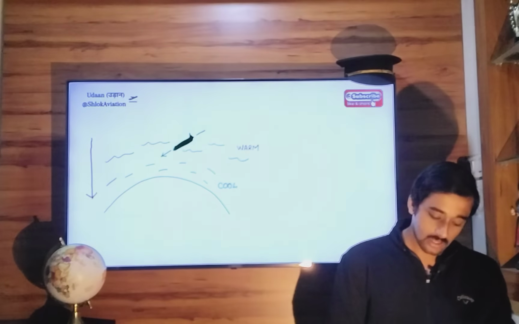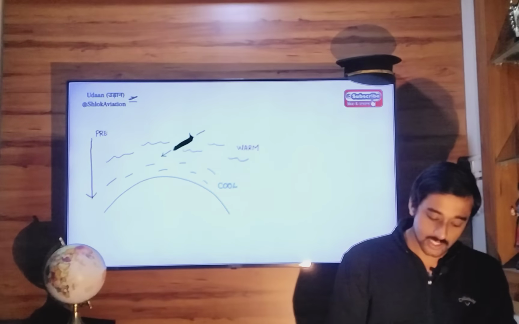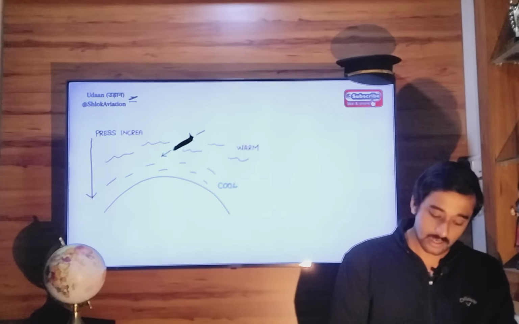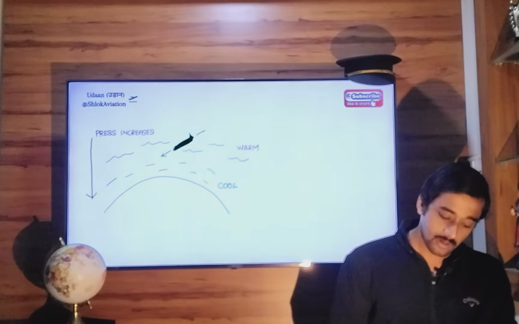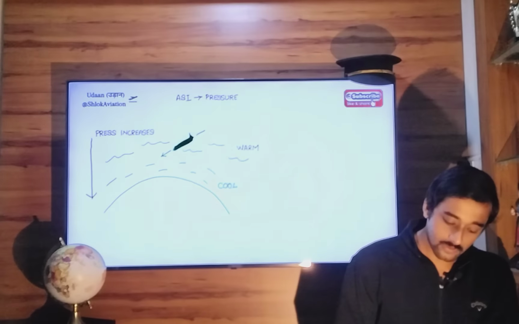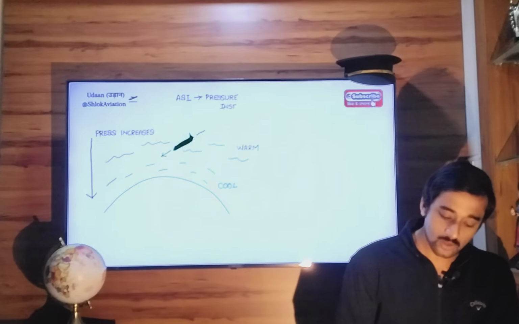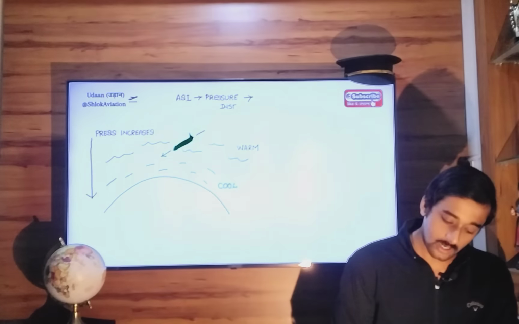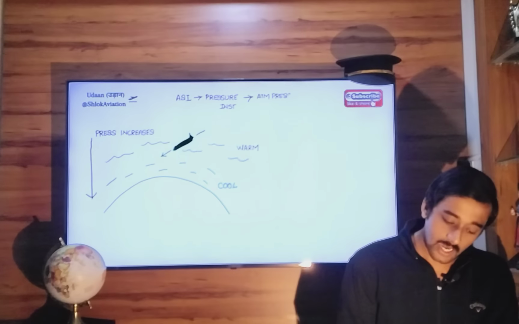Atmospheric pressure increases. Correct? Now your airspeed indicator is nothing but a pressure instrument. This pressure instrument will register atmospheric pressure, mainly the dynamic pressure.